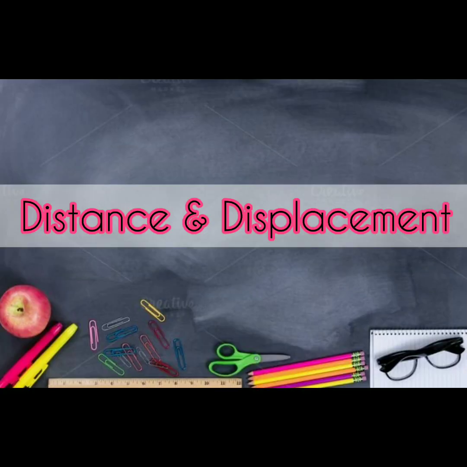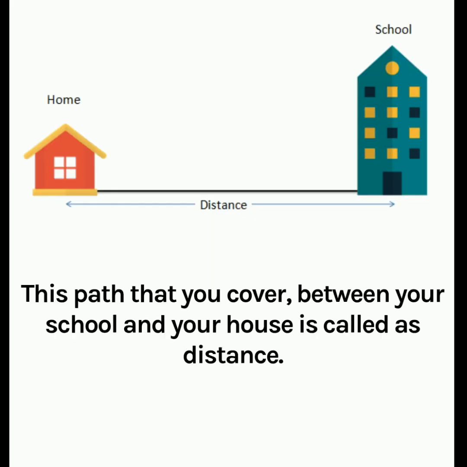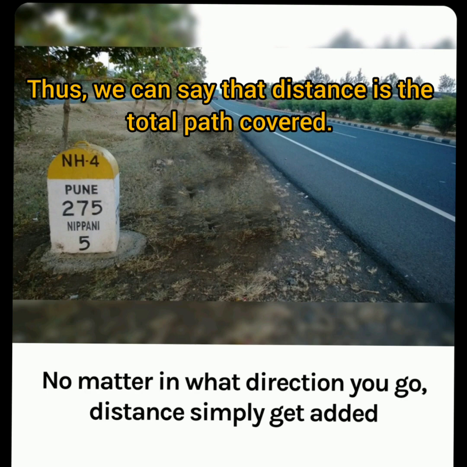Our next topic is distance and displacement. Students, we all love to go to school. And while going there, we cover finite path from our house to the school. This path that you covered between your school and your house is called as the distance. So we can say that the distance is the total path covered. No matter in what direction you go, the distance simply gets added.